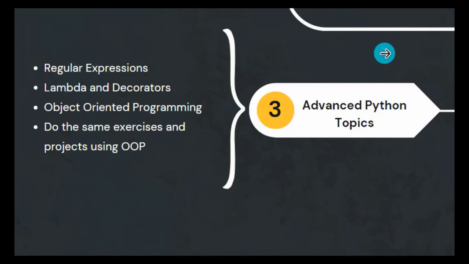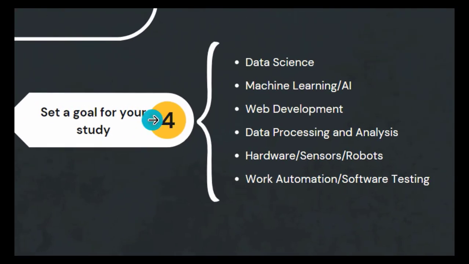Perfect. So when you finish advanced Python topics, you need to set a goal for your studies in Python so that you can continue. This is because Python can be used in many fields and in many places. Python is nowadays everywhere, and this is how people get lost: they want to start everything at the same time. That is a big mistake. You need to set your goals for your studies.